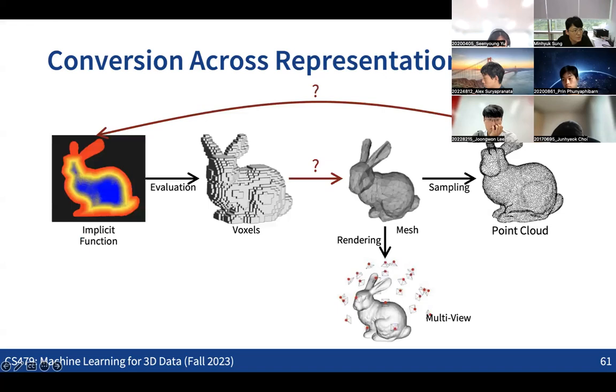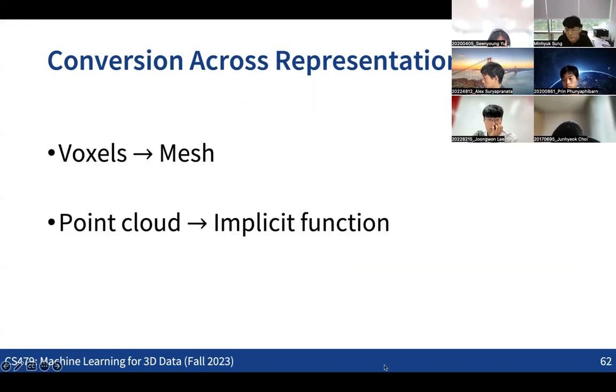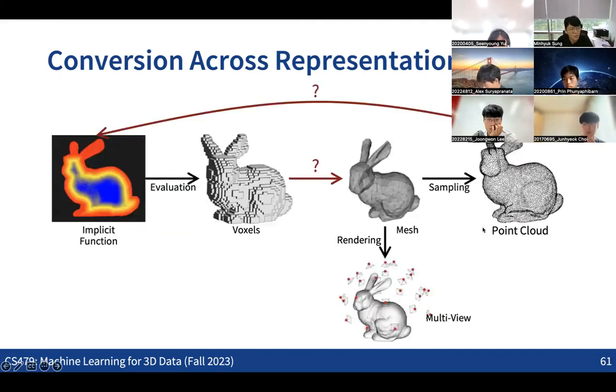So these two things are what we are going to discuss next time. Next time we are going to discuss these two ideas, converting the voxels to the meshes and also the point cloud to the implicit function, in a way that now we can do any kind of conversion from one representation to the other representation. And then we're going to start to discuss the basic idea of processing this 3D data as the input in the neural network. So that's it for today.